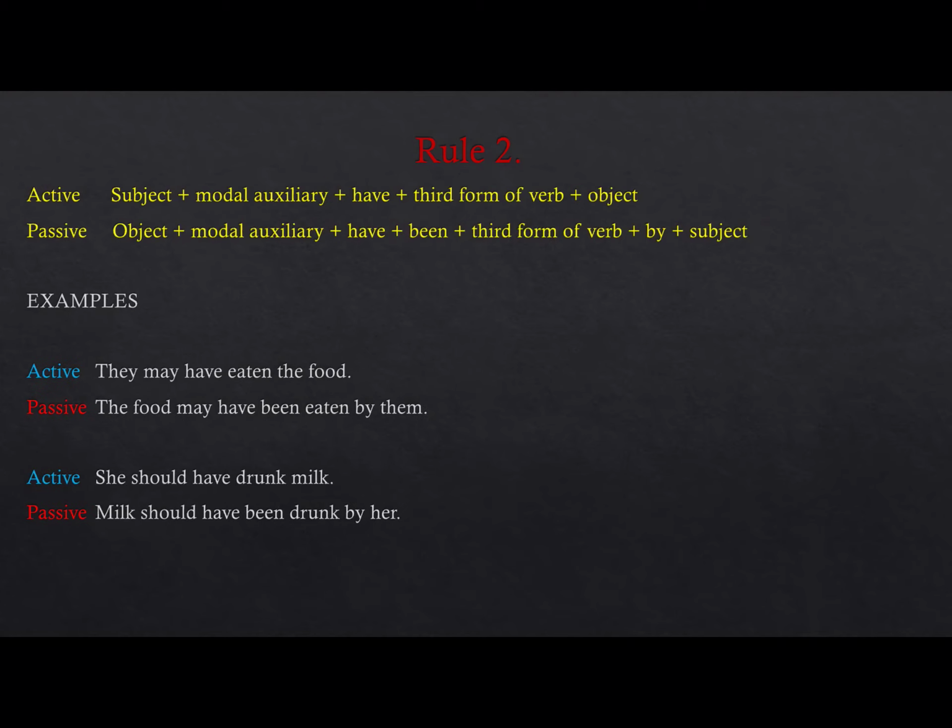Then rule number two, that I have already spoken of: if the modal auxiliary is used in the perfect form of the tense, then how will it be? Subject, modal auxiliary, have, third form of a verb, then object. So passive voice will be object, modal auxiliary, have been, third form of a verb, by plus subject. Let us take the example. They may have eaten the food. See, if I take they may eat food, then the food may be eaten by them.